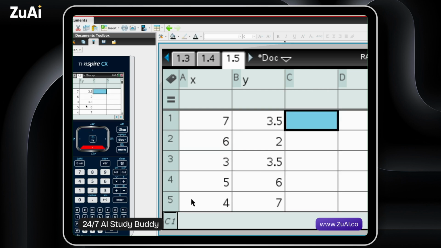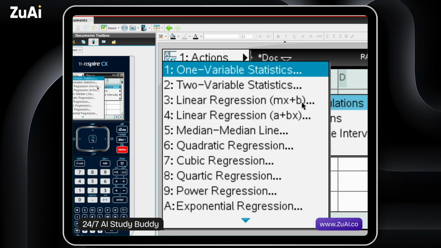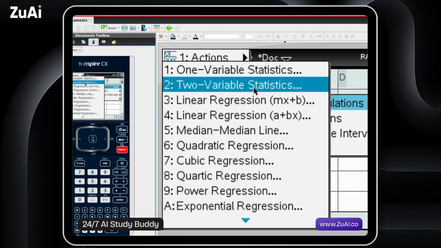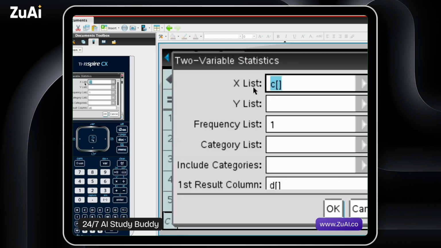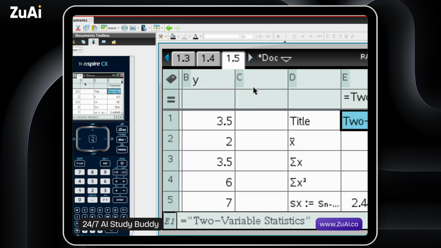Alright, so let's go ahead to statistics, stat calculations. And in this case, we wanted 2 variable statistics. We're comparing these 2 variables of age and time. So we put X within our X, Y within Y. That's all we need.